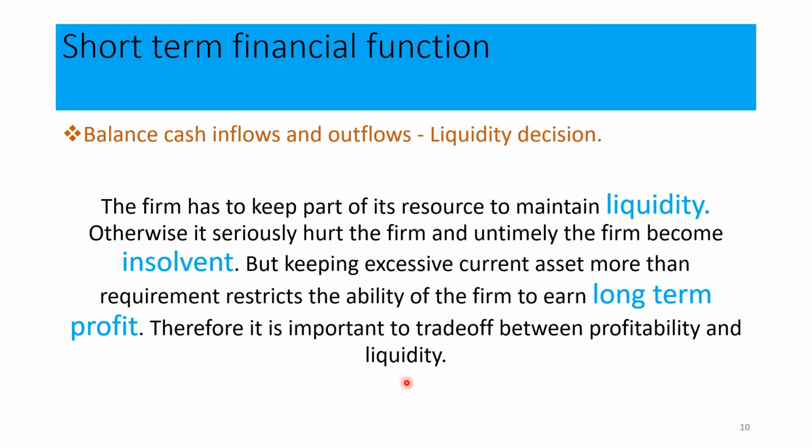But if you are going to keep each and every fund in current assets, what happens? We do not have long-term assets, which means that we are not in a position to earn long-term return, right? Therefore, we need to decide how much of the resources should be kept in current assets and how much should be kept as long-term assets, because unless we have current assets, what happens? We have to face liquidity problems.